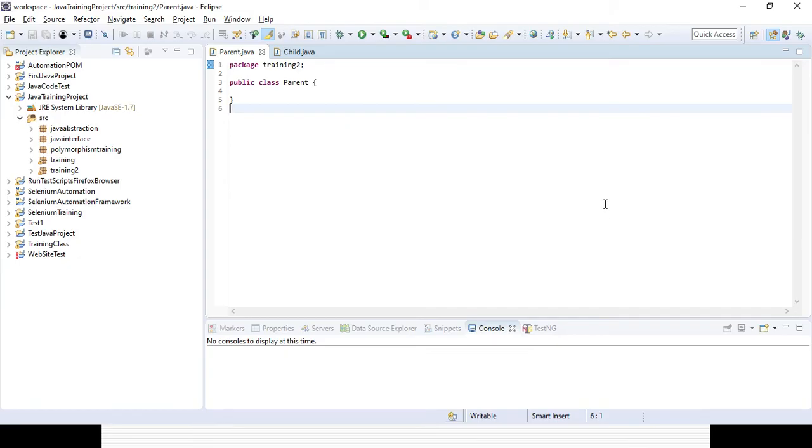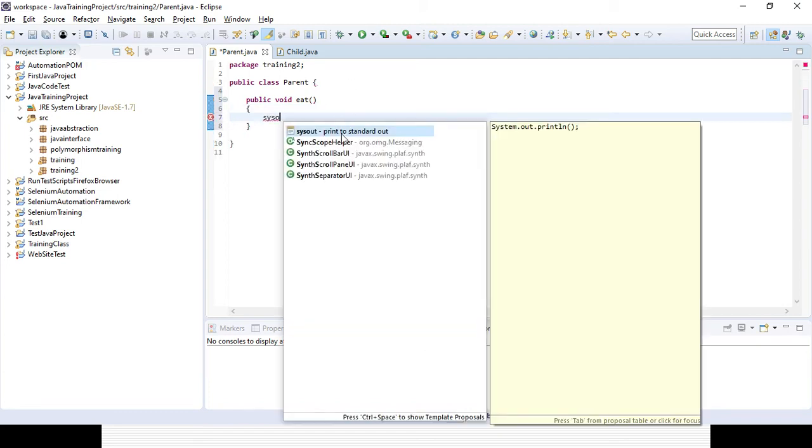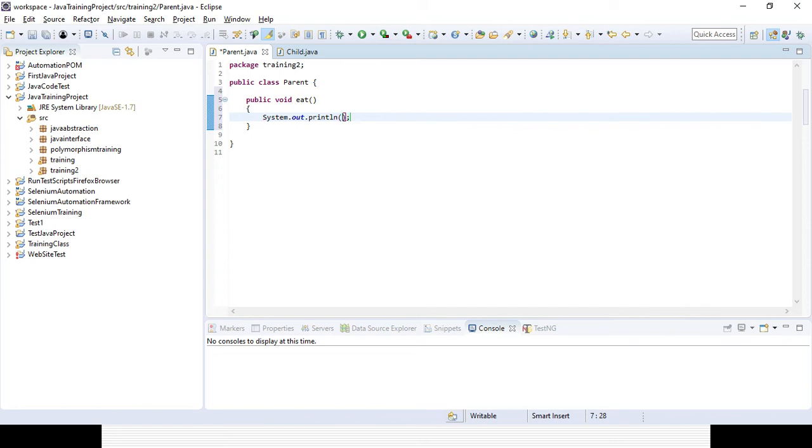So here I have created two classes. One is the parent class and another is the child class. In the parent class, let's create a method, suppose eat. The method body will be "parent is eating".